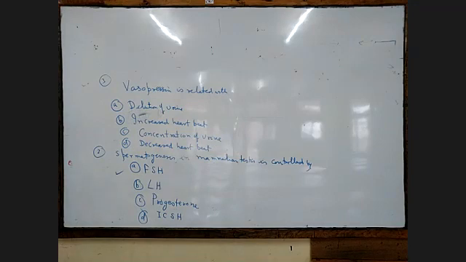Vasopressin is a hormone secreted by which gland? All of you please see that. Vasopressin is secreted by which endocrine gland? You see in the pituitary, and you see in the adrenal gland, so where is it secreted?